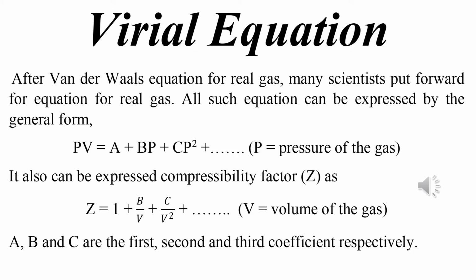Here V is the volume of the gas. We know pressure is inversely proportional to volume, that is P varies as 1 by V, and hence it is represented by Z is equal to PV by RT, that is equal to 1 plus B by V plus C by V square plus and so on. Let's see on the next page how it is solved.